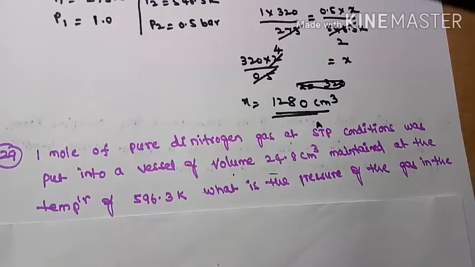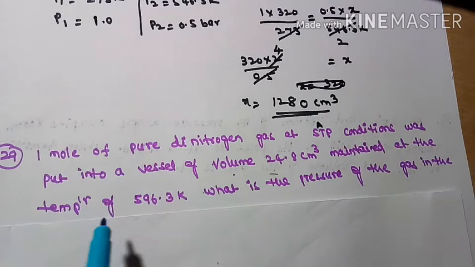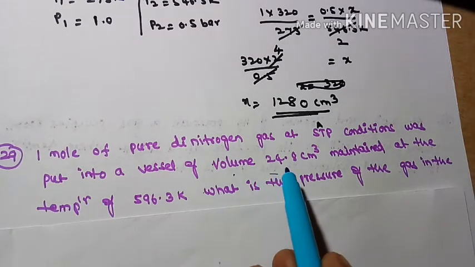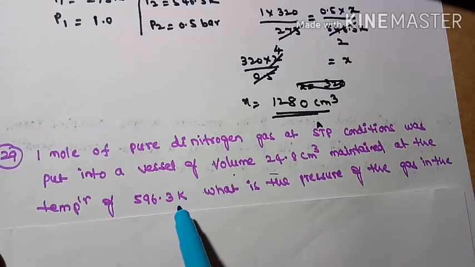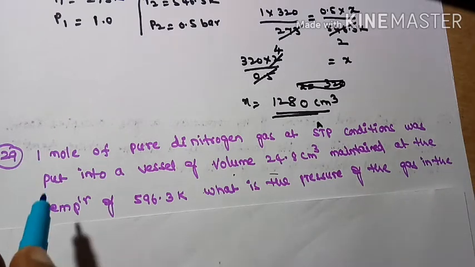Next problem. 1 mole of pure dinitrogen gas at STP conditions was put into a vessel of volume 24.8 centimeter cube, maintained at a temperature of 596.3 Kelvin. What is the pressure of the gas in the vessel?